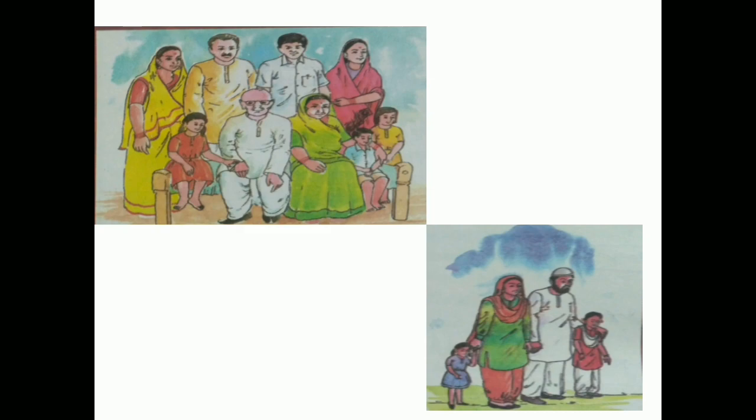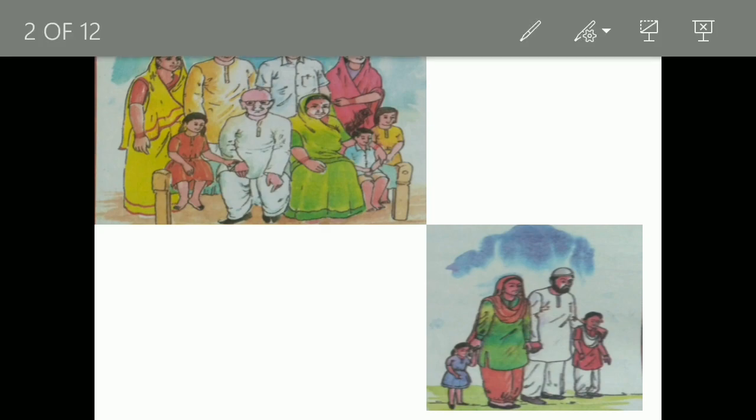In a joint family, grandparents, parents, uncle, auntie and their children live together in the same house. And in a nuclear family, there are only fathers, mothers and their children. The difference between the two types of family, joint family and nuclear family, is that in a joint family there are more members and in a nuclear family there are fewer members.